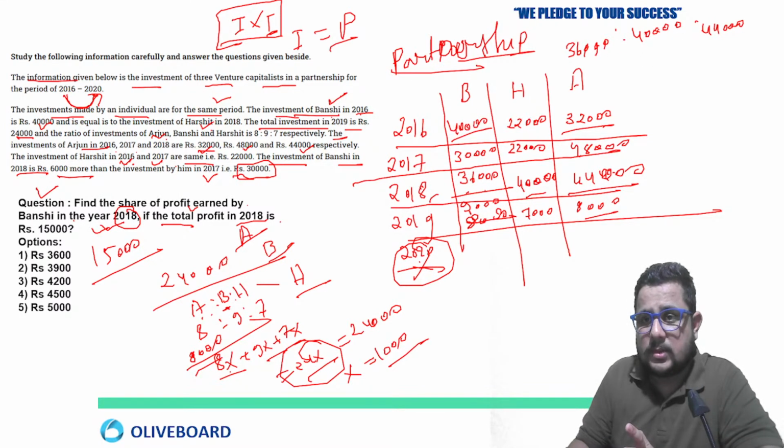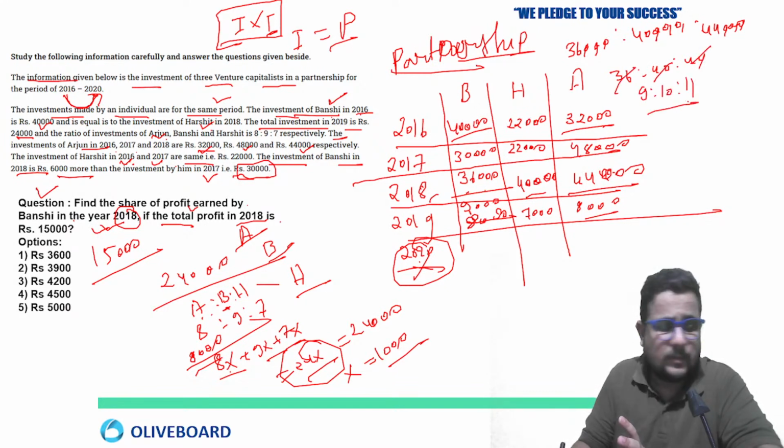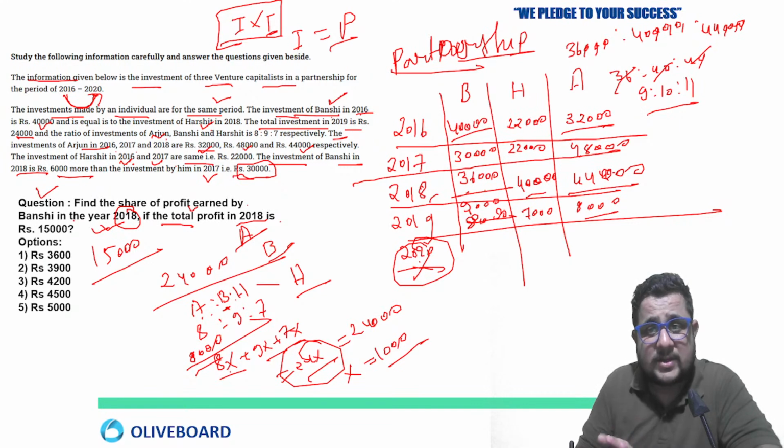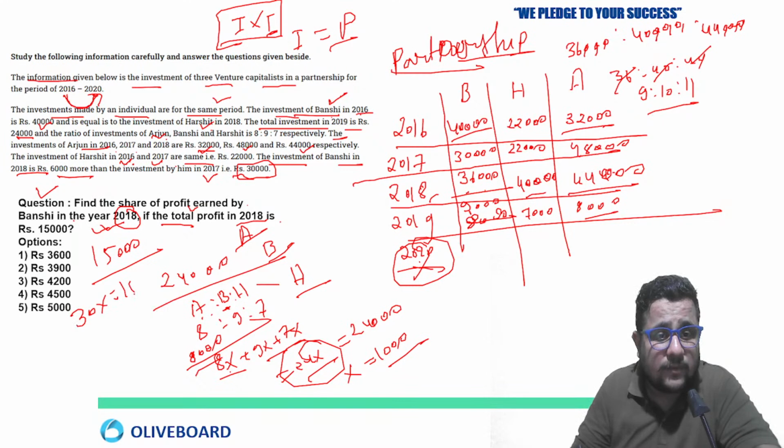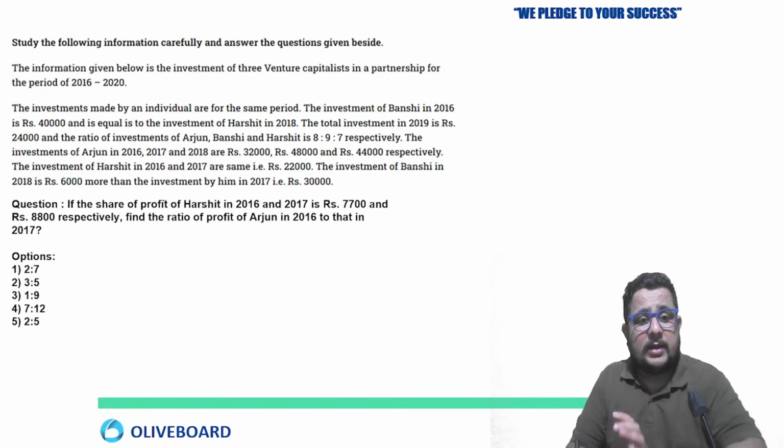The zeros cancel here, here also. 36 ratio 40 ratio 44. So by 4 you can cancel: 9, 10 and 11. Clear? When you take the sum, 30 is going to be there. So 30x is equal to 15,000. So x is equal to 500. So when x is 500, what is the part of Banshi? Banshi's part is 9x. So 500 into 9 is going to be 4,500. It is given in option 4. Similarly, you can solve this one.